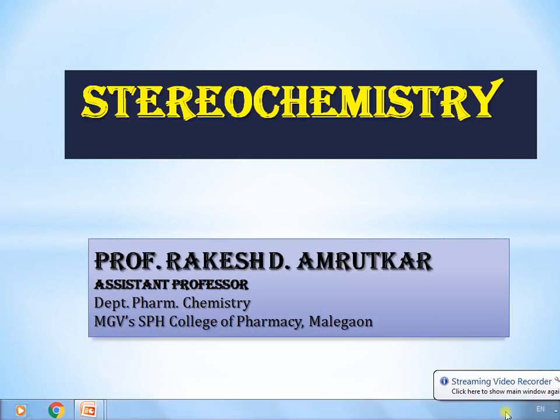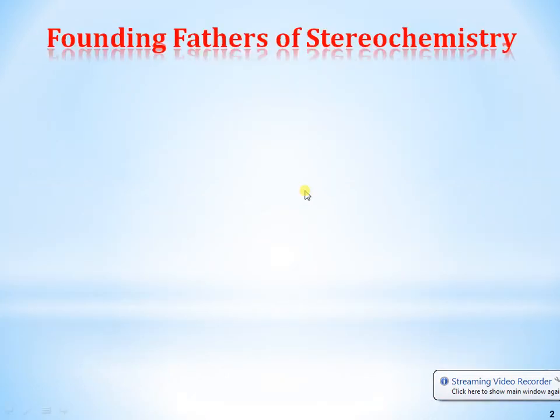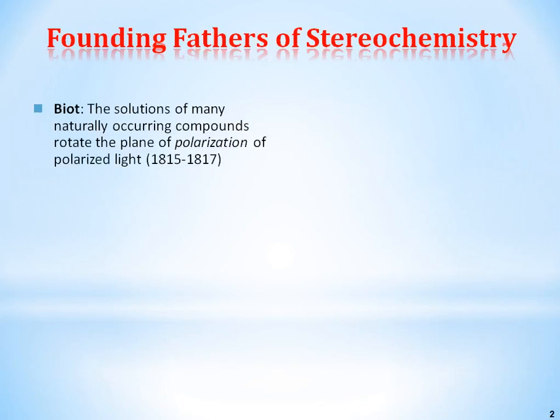The founding father of stereochemistry is Biot, the scientist who first reported that solutions of many naturally occurring compounds rotate plane polarized light during the period 1815 to 1817.